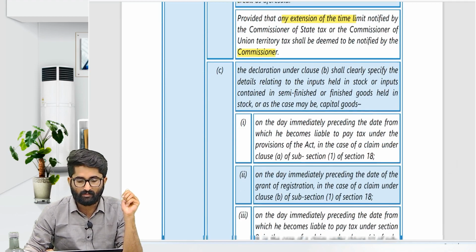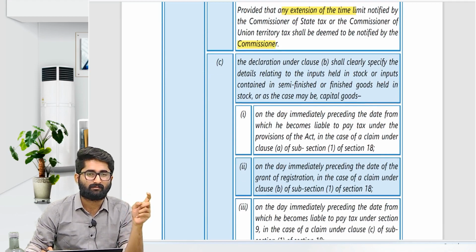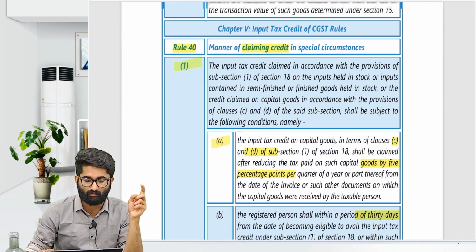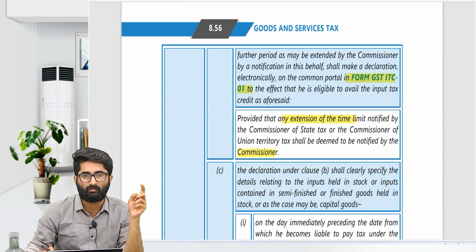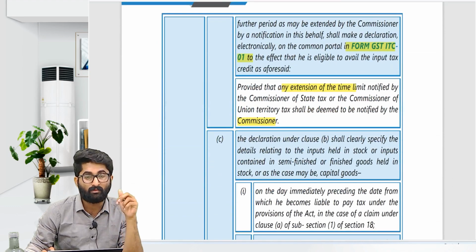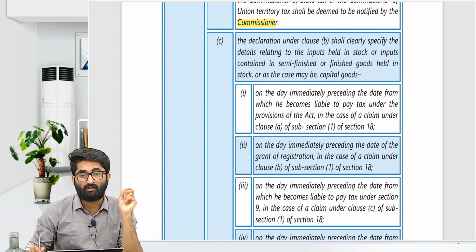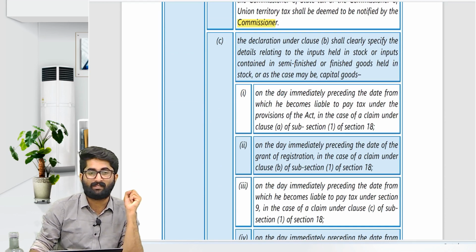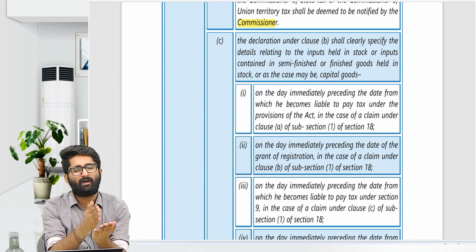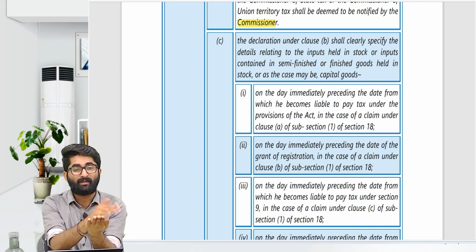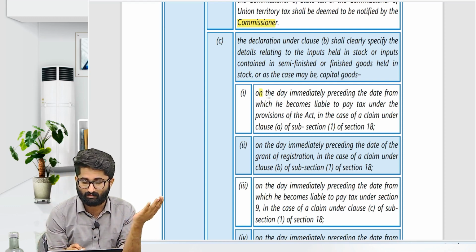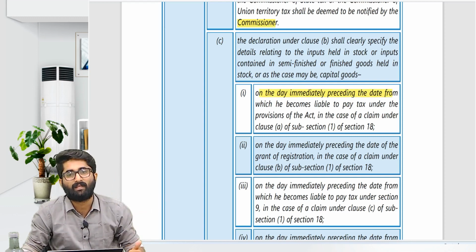Yes, sir. After that, point C, Rule 40 sub-rule 1, correct? Rule 40 sub-rule 1(c) says on which goods I will get ITC. Remember, 18(1)(a) says one day immediately preceding the date of becoming liable.